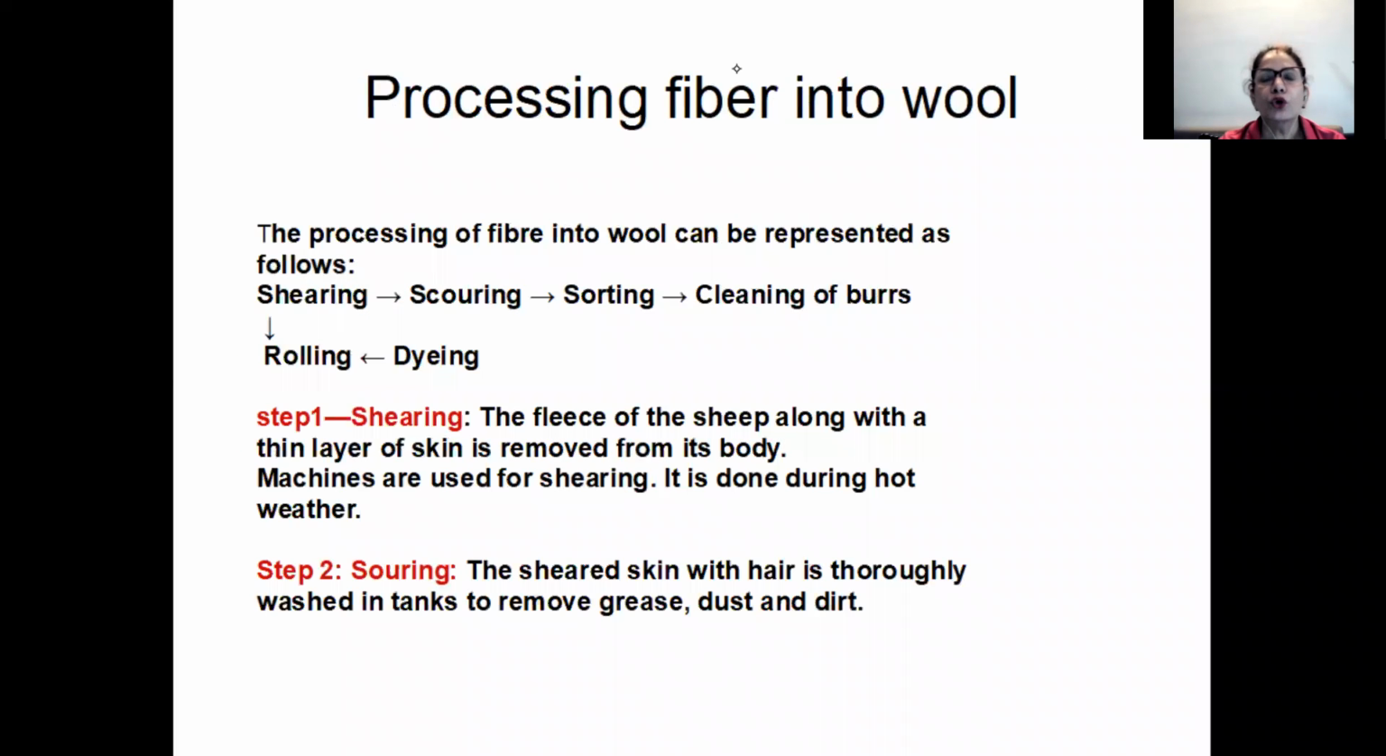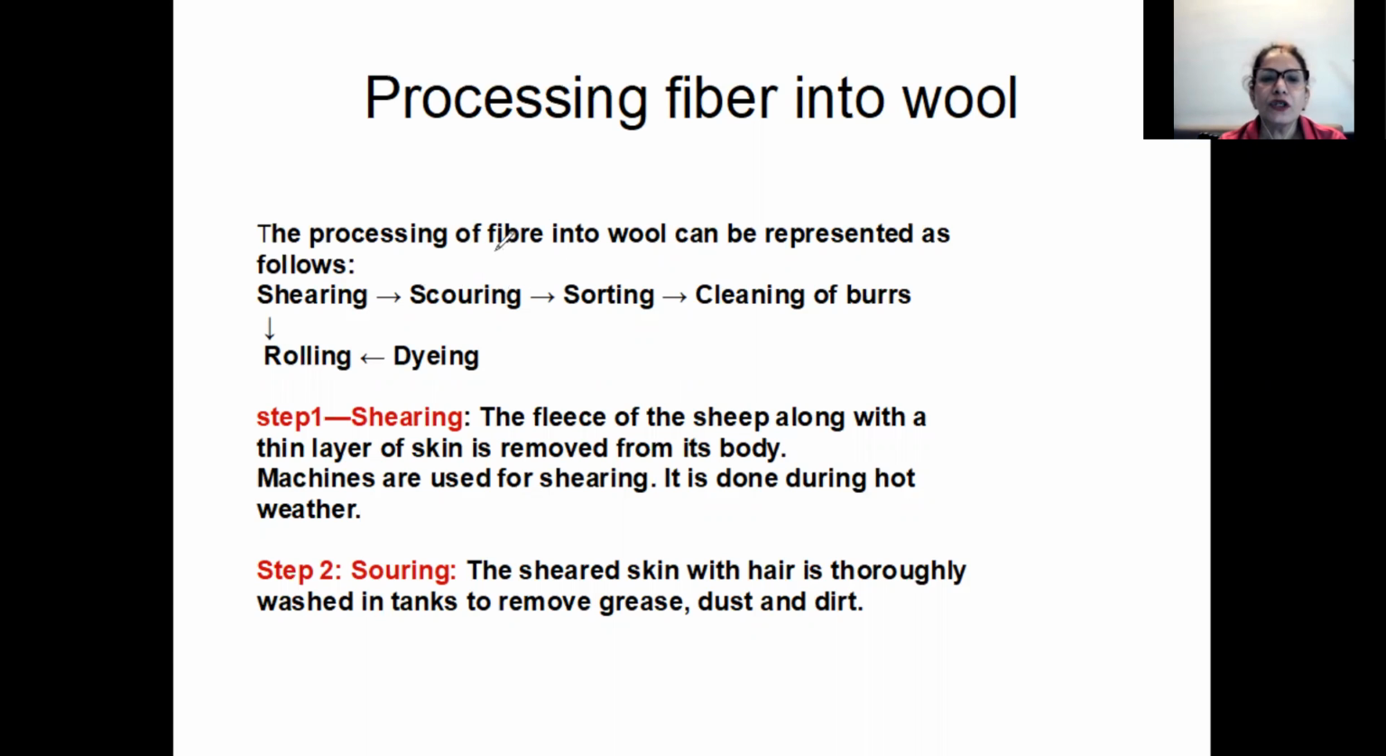Okay. Now we go to processing of fiber into wool. Now what has happened? We have got the fiber. We have not got the wool. We can get the fiber from the fleece of the sheep or the goat. We are talking about sheep, so let us concentrate on sheep. The fleece of sheep can have the outer coarse hair and the inner fine hair.